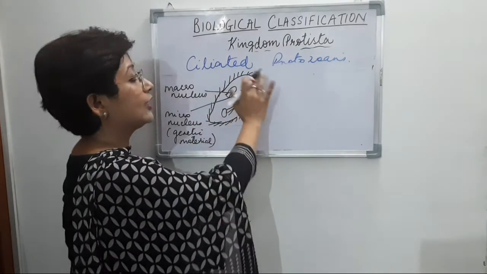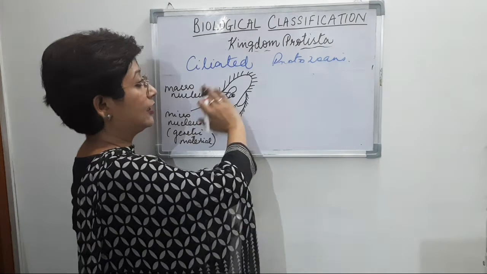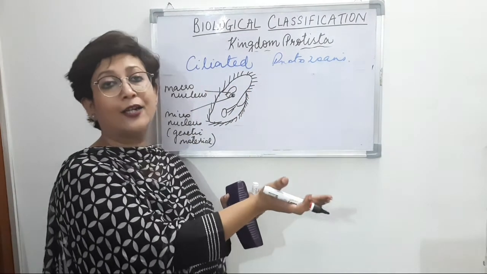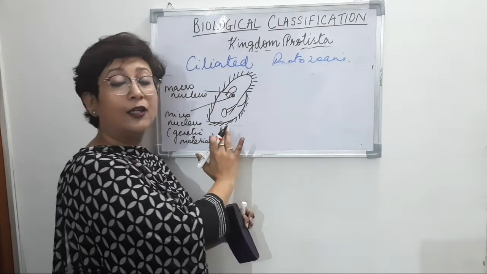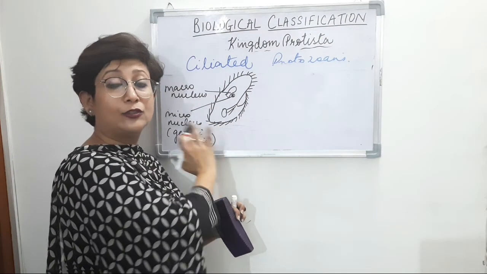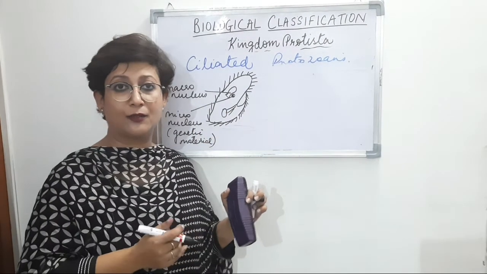The same way the cilia also move. If one cilia is moving to the right, then all the cilia of that side will move towards the right direction. Because of the presence of so many locomotory organs on the body, the movement is slightly faster as compared to the other organisms.